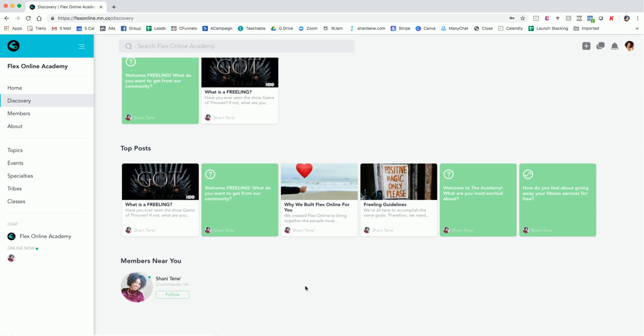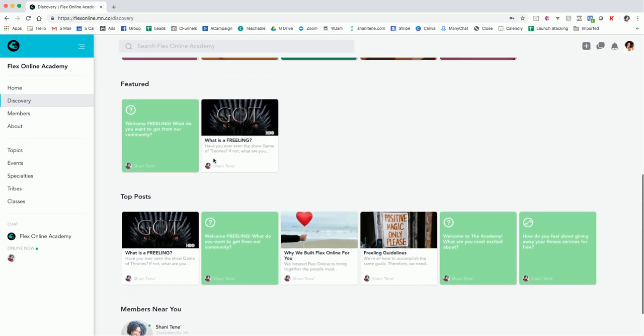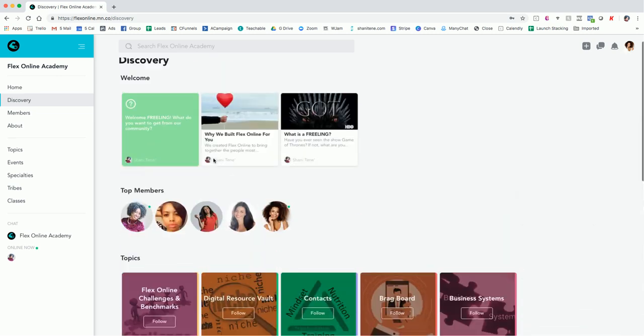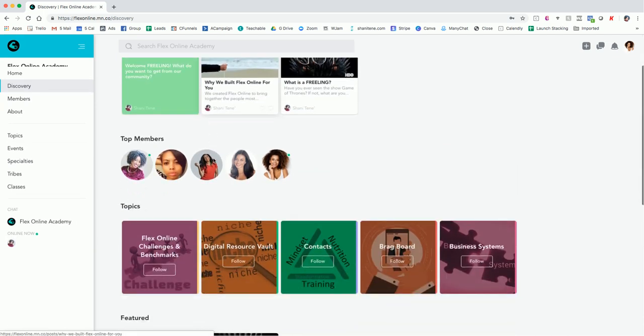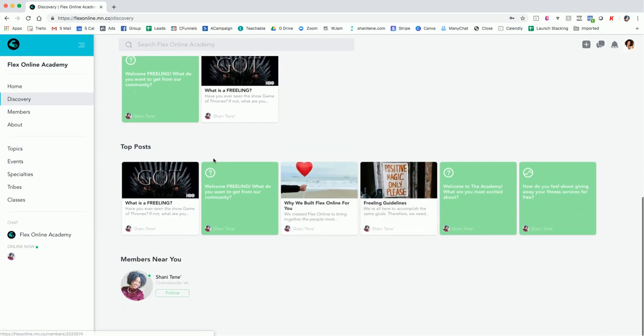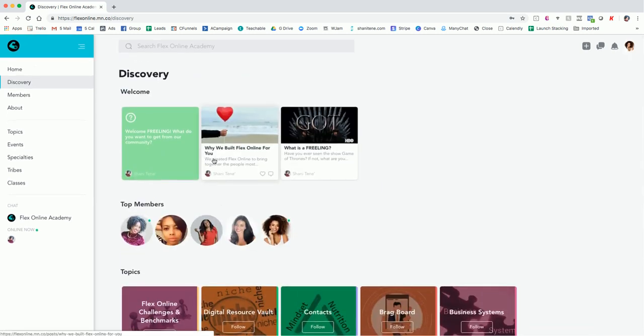I'm just obviously doing the tutorial, but you'll be able to see other people who are near you, and you'll be able to connect with them in person or via the chat features in here if you'd like to do so, which is really cool when you decide to do meetups or just quick brainstorming sessions in person or that kind of thing. So this is the Discovery feed. Again, this is also kind of like a social feed. And if you prefer this, you can always just toggle to here versus the home.